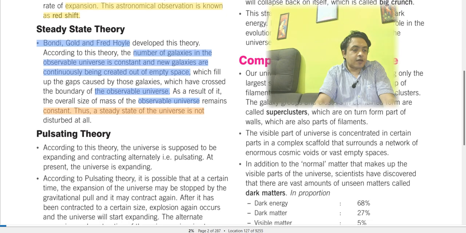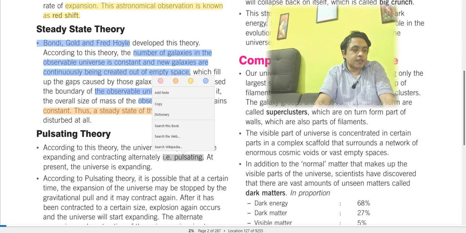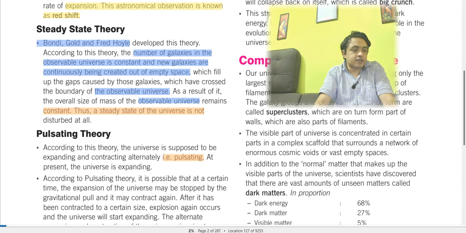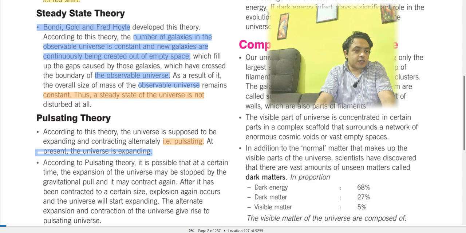Now the pulsating theory. According to this theory, the universe is supposed to be expanding and contracting alternately, in a pulsating manner. At present the universe is expanding. According to the pulsating theory, it is possible that at a certain time the expansion of the universe may be stopped by gravitational pull, and it may contract again.